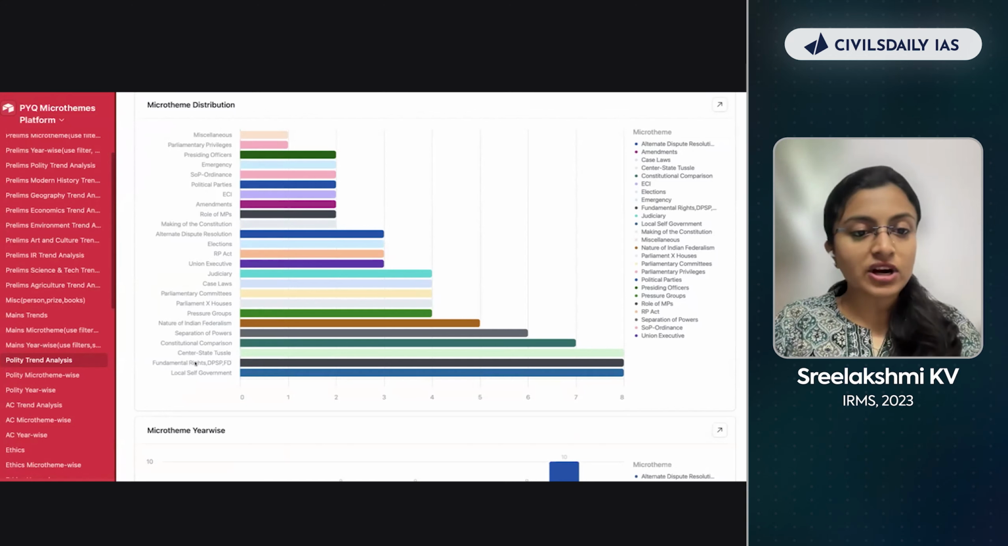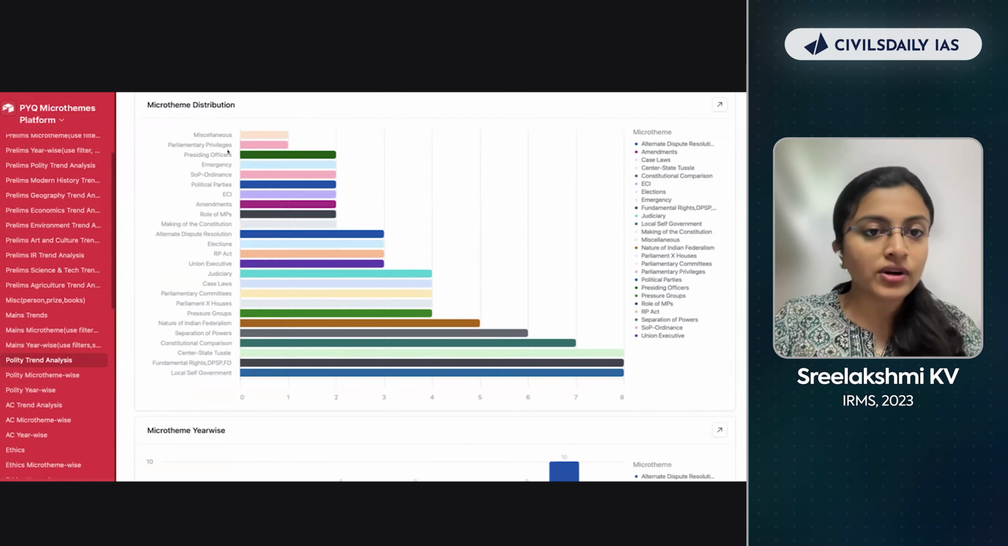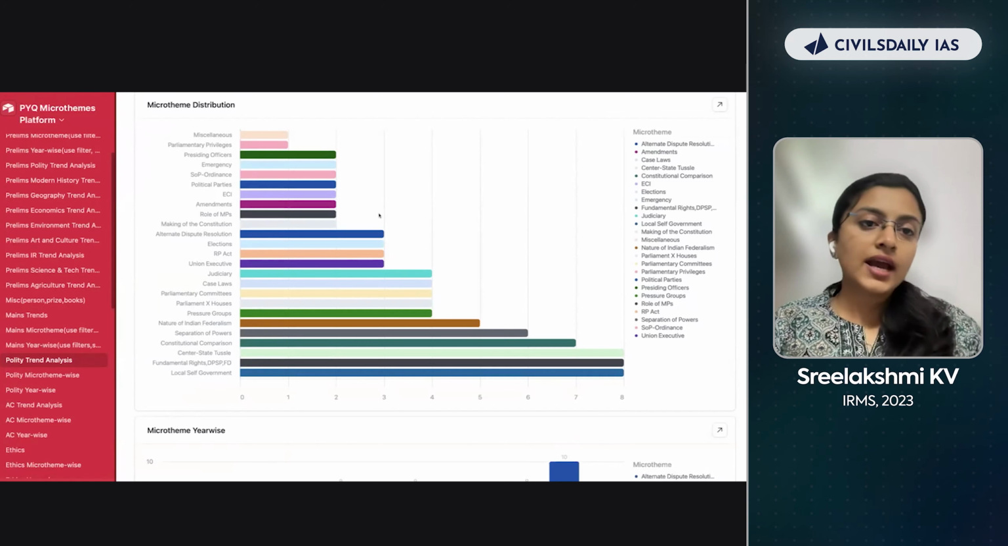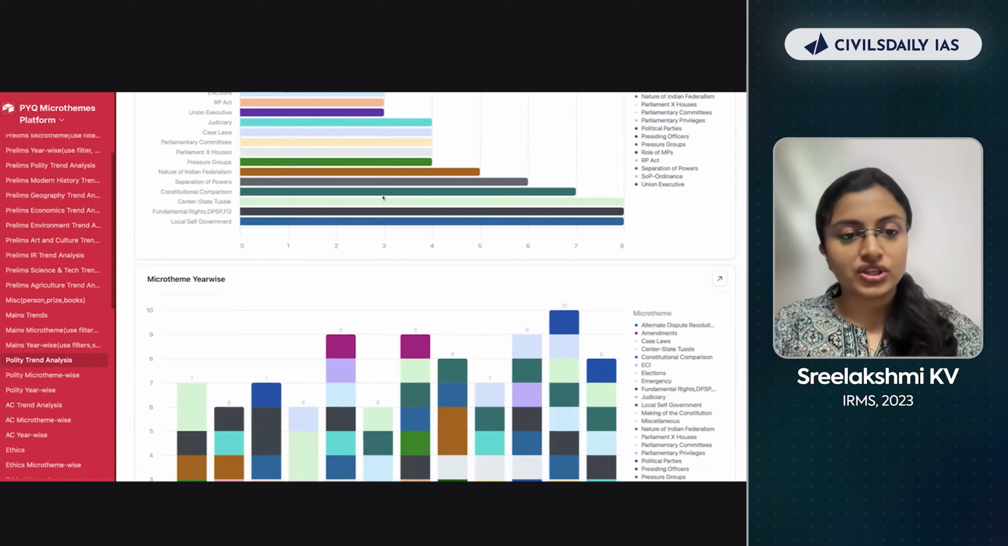So local self-government here, fundamental rights, center-state tussle, constitutional comparison, separation of powers. These are important topics, and some, like parliamentary privileges, are not that important. Presiding officers are not that important. Emergency is not that important. So accordingly, spend your time and energy, right?